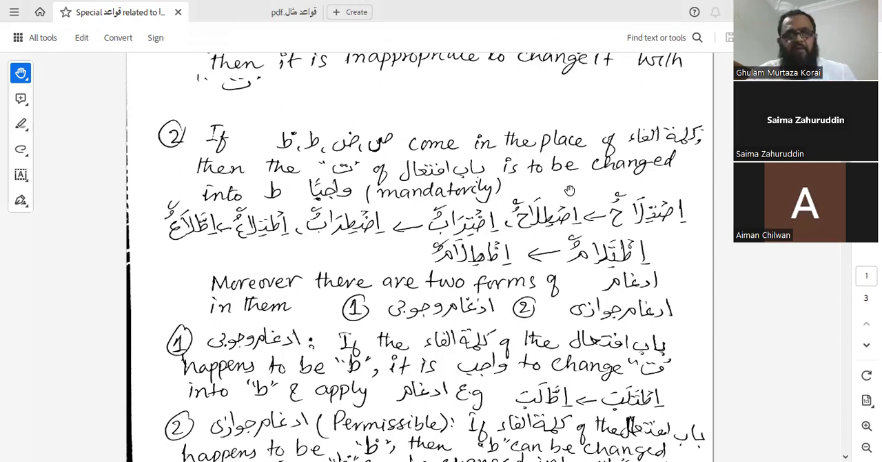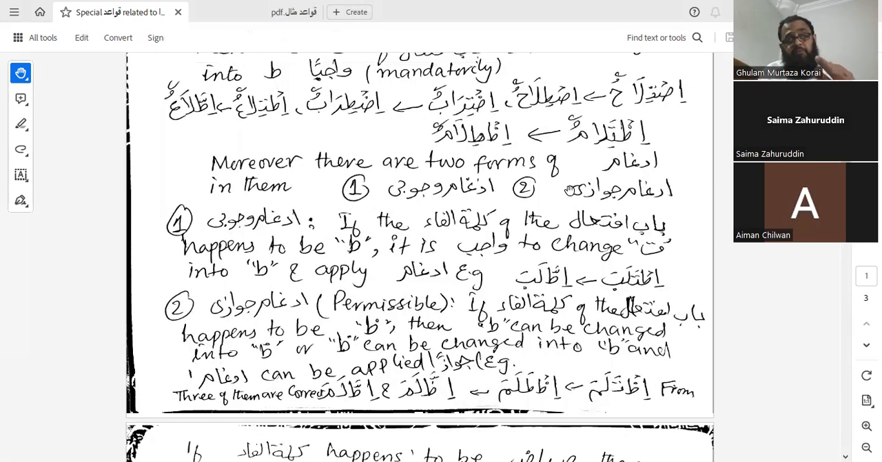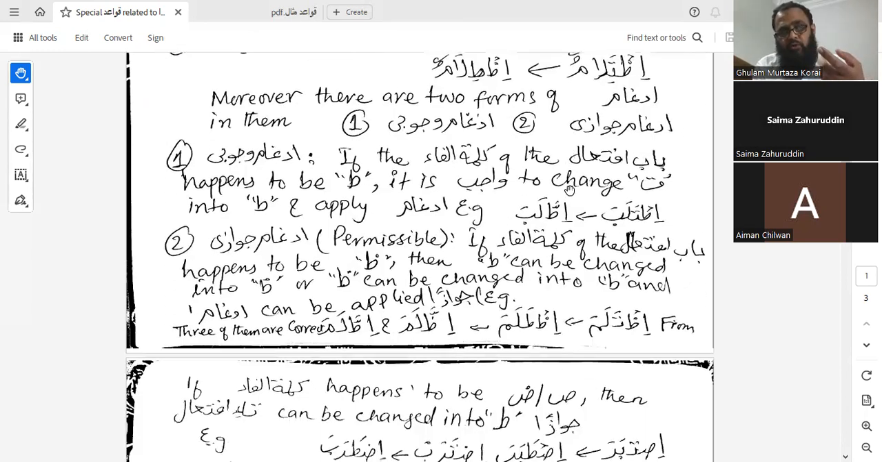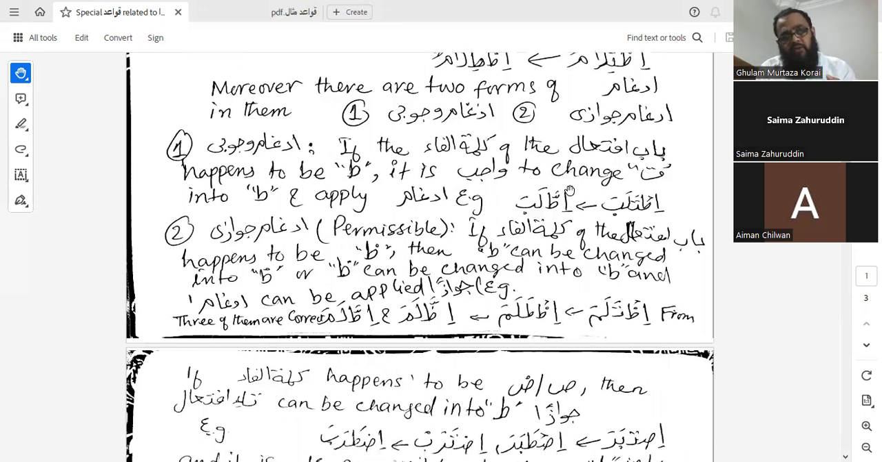Yes, sir. Now we have changed the ta of bab iftial into ta wajiban. When this was done, we didn't perform idgham over there. Now if we go for idgham, then there are two options, idgham wujubi and idgham jawazi. In case the kalimatul fa of bab iftial was a ta, then the ta is going to be changed into ta, and idgham of the first ta into the second ta is wajib.